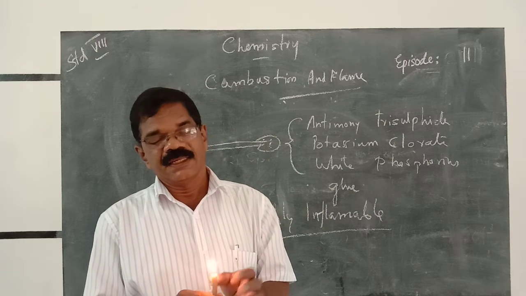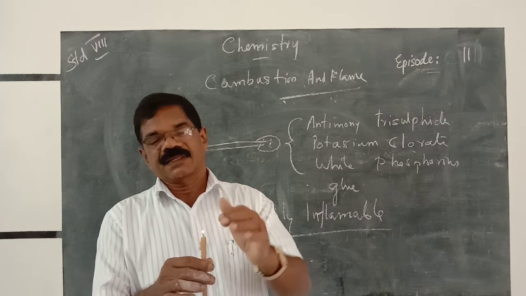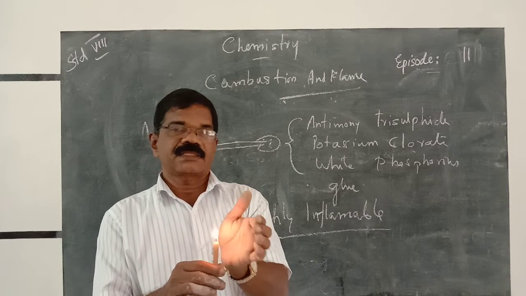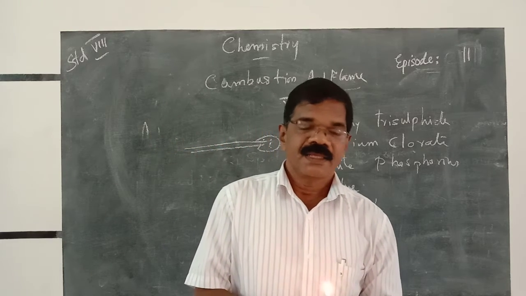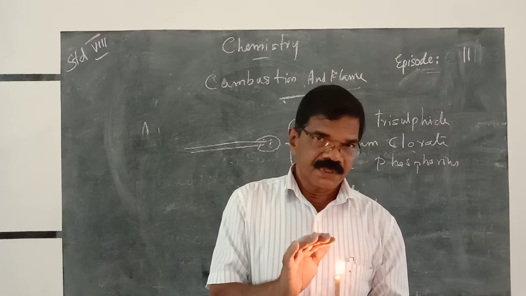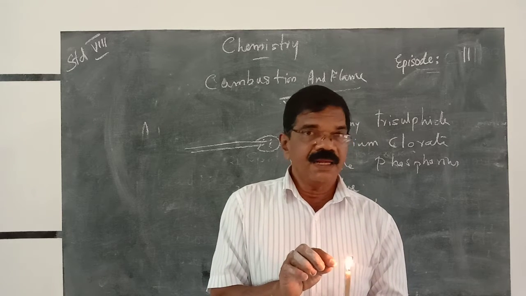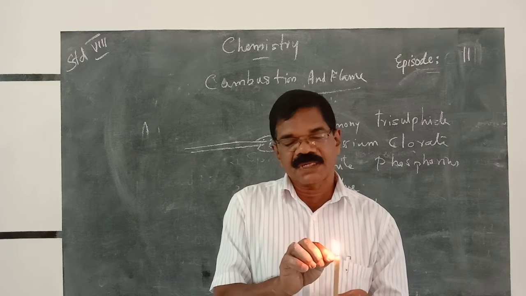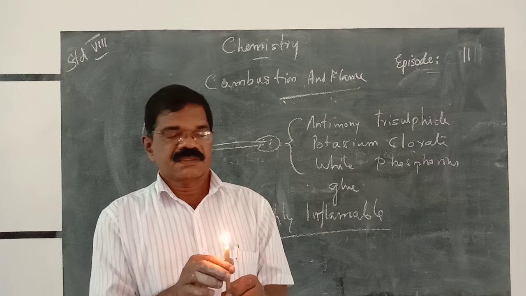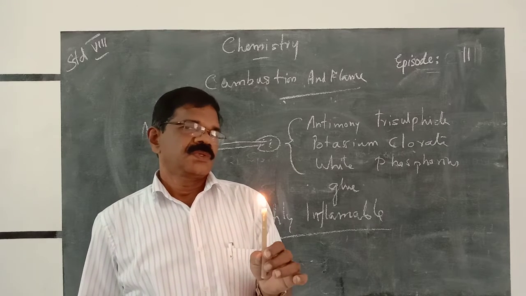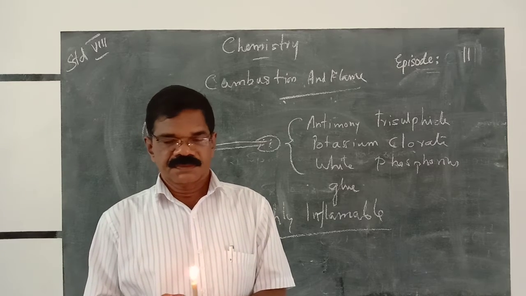Then you can see where we have the highest heat. The tip is the hottest part, at the middle there is moderate heat, and at the bottom there is least heat. Similarly, at the top it burns quickly and completely, at the middle partial burning, and at the bottom near the string there is unburned wax. So you have to learn the parts of a candle also.